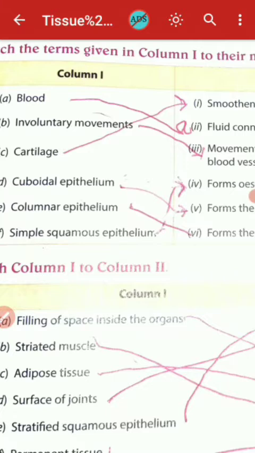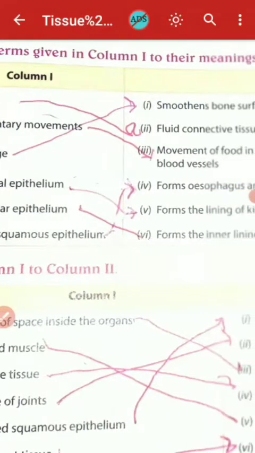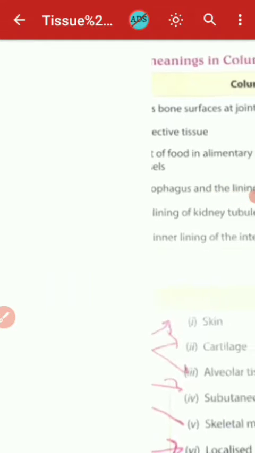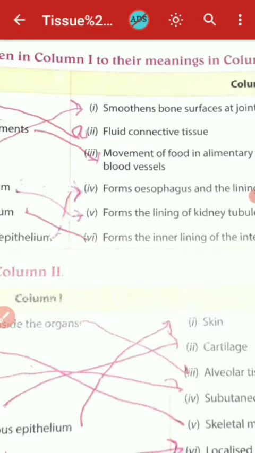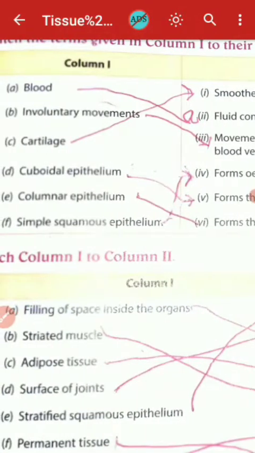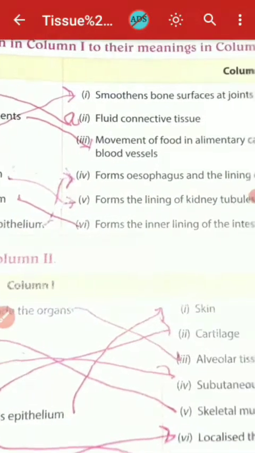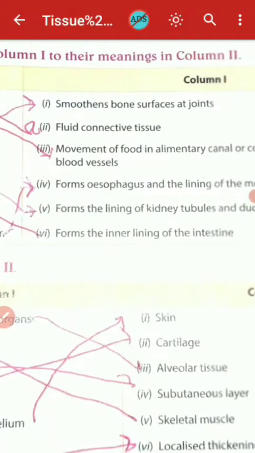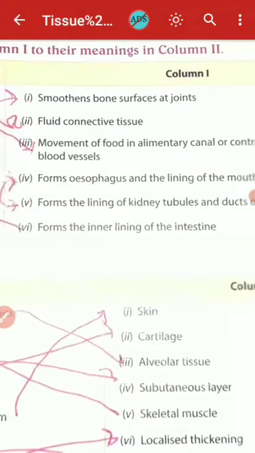So you have to match the column A. Blood, that is the fluid connective tissue, and this involuntary movement of the food in the alimentary canal or contraction and relaxation of blood vessels.